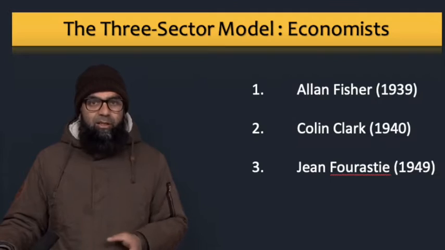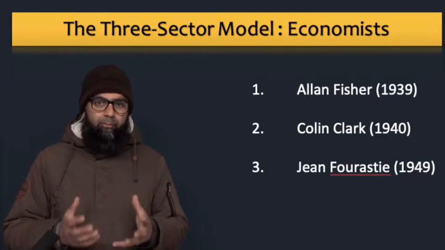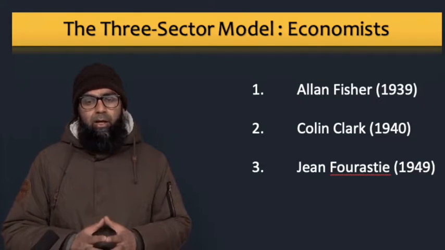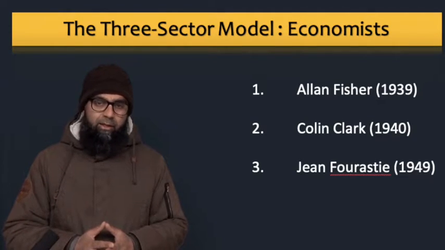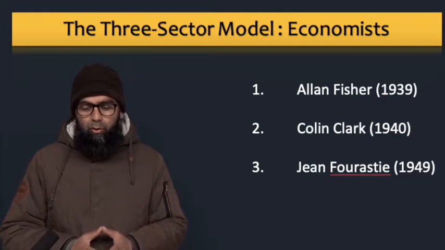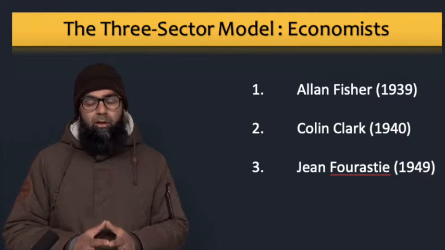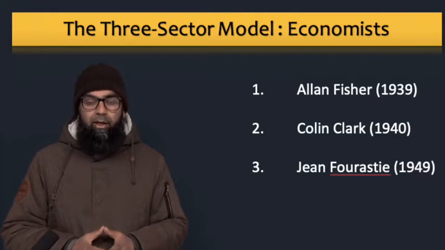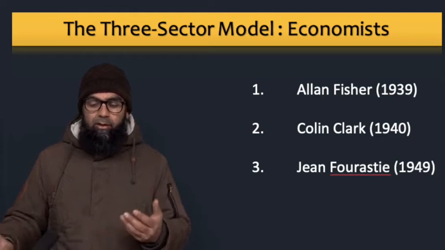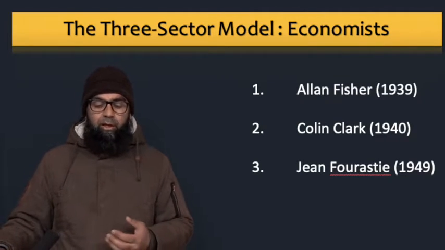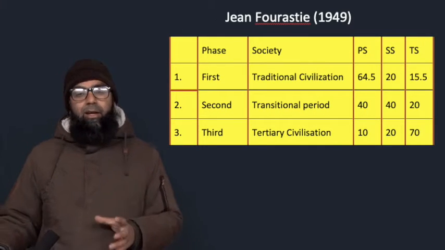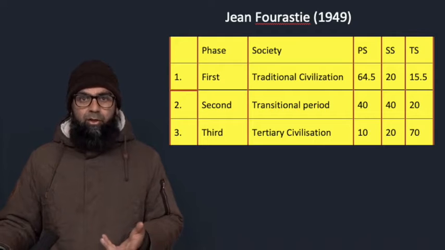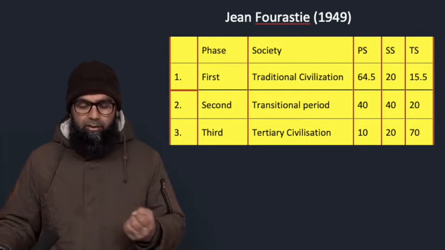Now the three sector model was put forward by some important economists in the 1930s, 40s and 50s. One of them was Allan Fisher, who provided his contribution in 1939. Then Colin Clark, 1940, and then Jean Fourastié in 1949, the French economist. Now let us take the example of Jean Fourastié, 1949, who divided the phases of economic transformation, what we call structural change, into three.